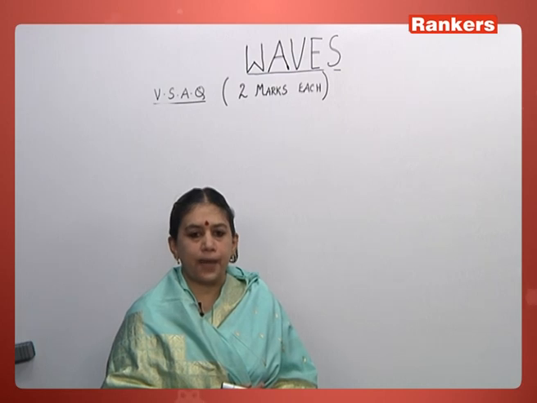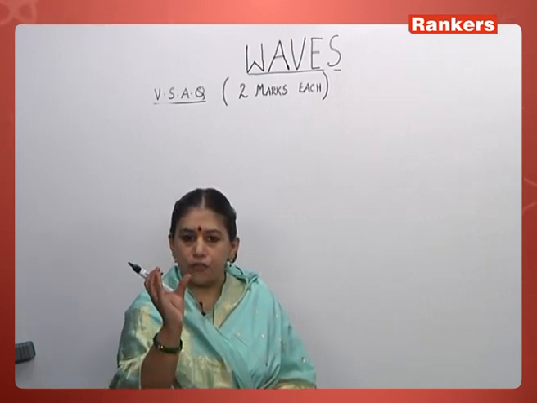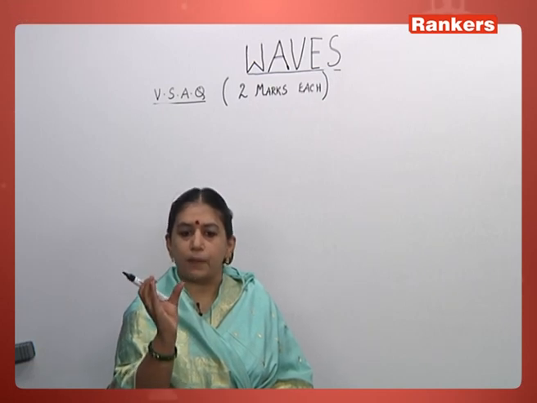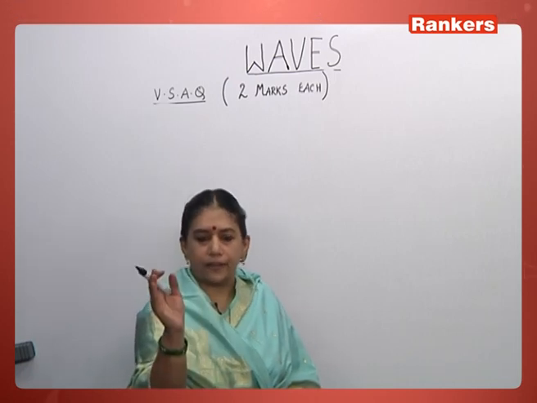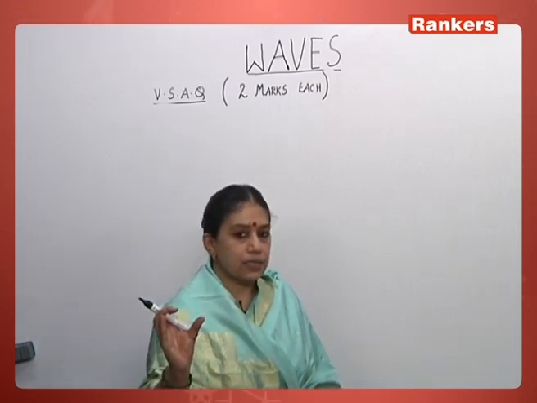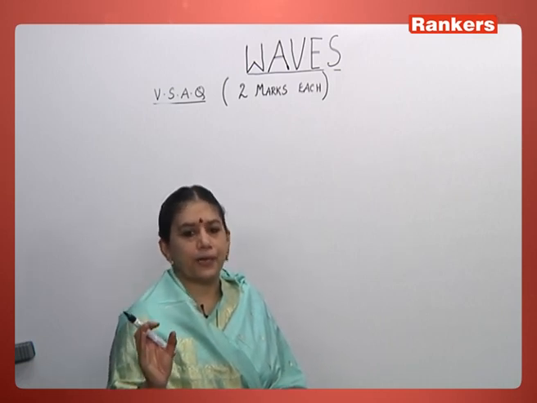A dimensional formula represents the unit of that particular quantity. You would have done this in detail, but whatever it is, a dimensional formula represents the unit of a particular quantity.